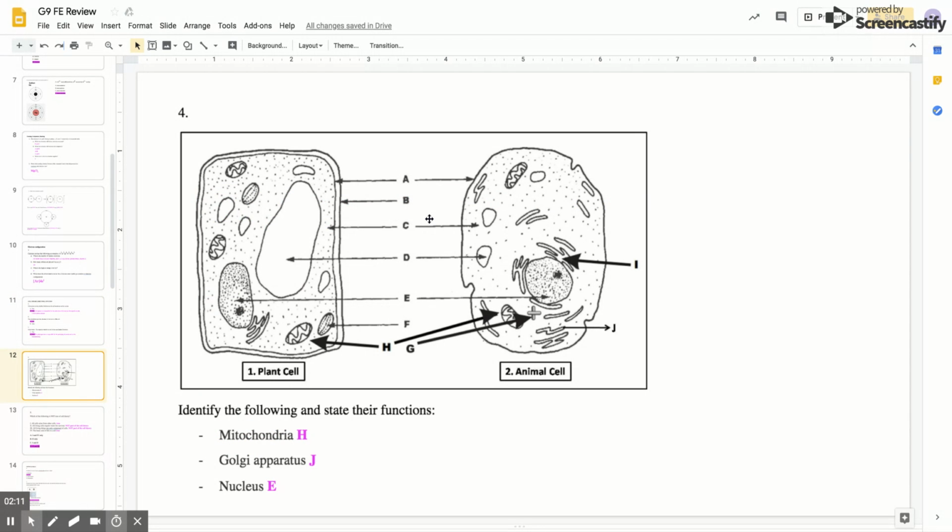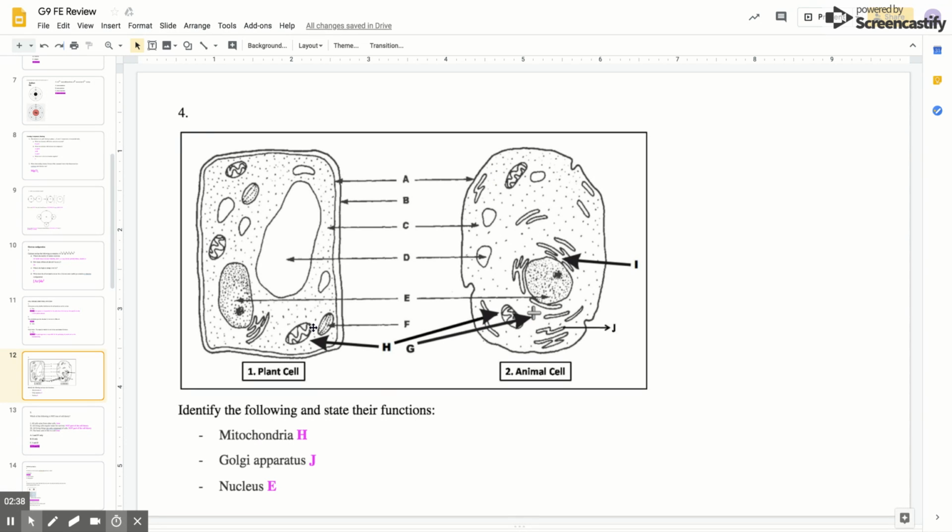Question number four is asking you to identify some structures here, and you have mitochondria. Where's the mitochondria? It's always going to have the zigzag stuff, right? So that's H, and it's the same in plant and animal cells. Here's another mitochondrion. Here are all mitochondria, plural, and this is a mitochondrion.